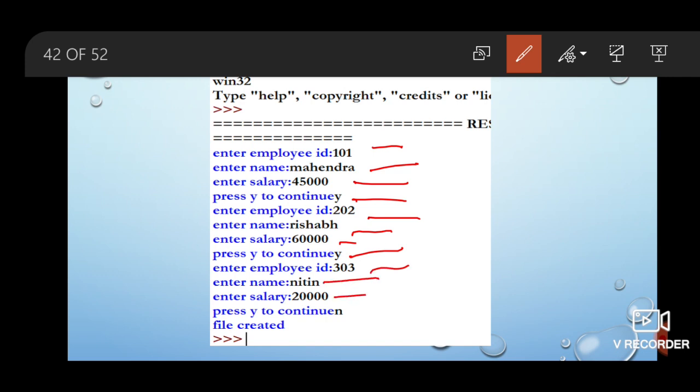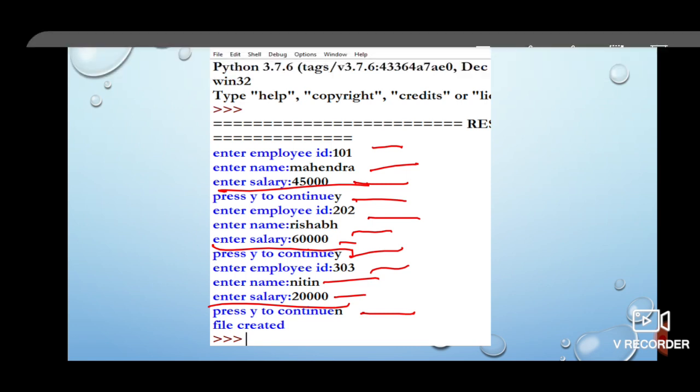taken input, and as soon as you are completing the input of one object, it is automatically getting written on the binary file. Okay, so as soon as you wrote this first object, it got written on the file. Then you wrote this object, it got written on the file. Then you wrote this object, this also got written on the file. And after that, when the program asks you want to continue, press Y, user pressed N, so ch value will no longer be Y, so while loop will end and all the records are written and the file is created. Clear?